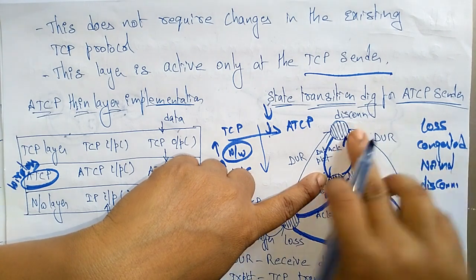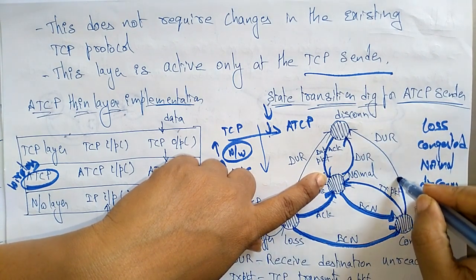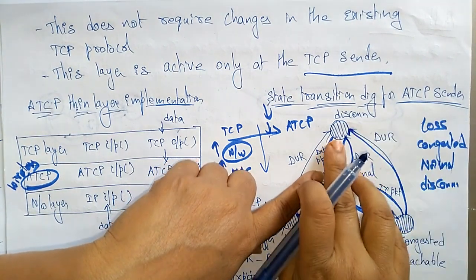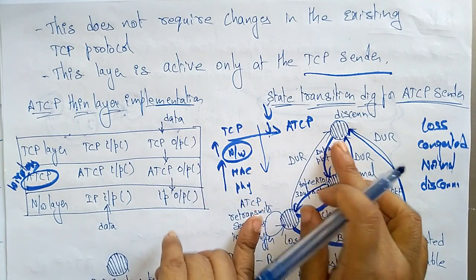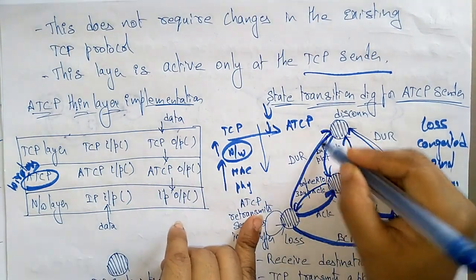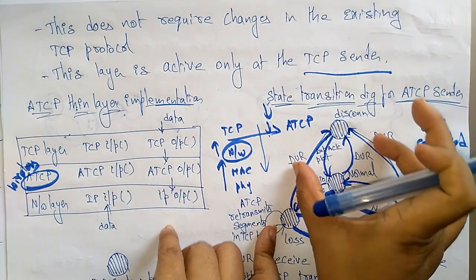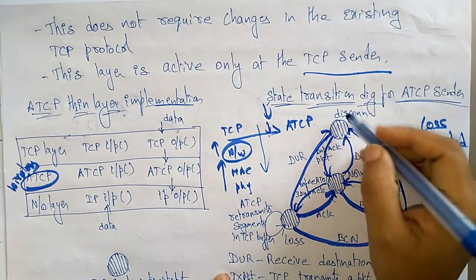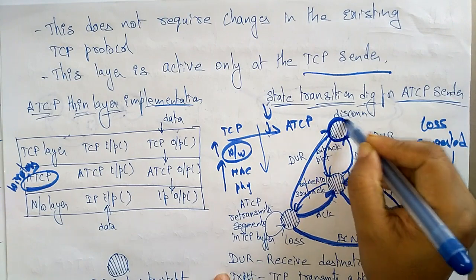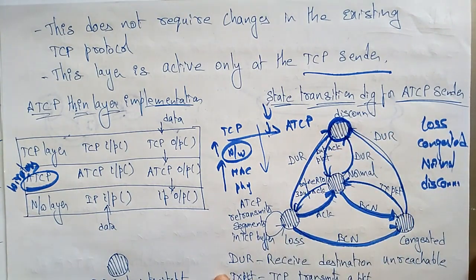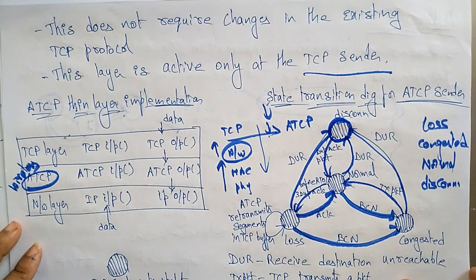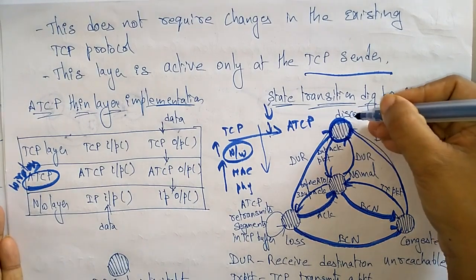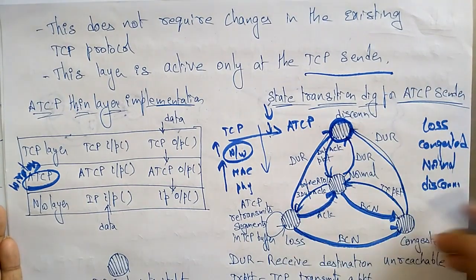So whenever it receives the destination unreachable, it enters into the disconnection state. Okay, so when all the states send the DUR packets, that is the destination unreachable, the sender is going to enter into the disconnection state. Okay, so the sender may be in disconnection state, normal state, lost state, or in the congestion state.